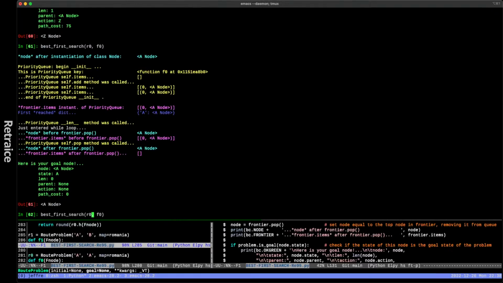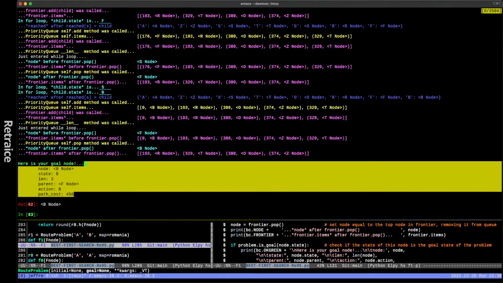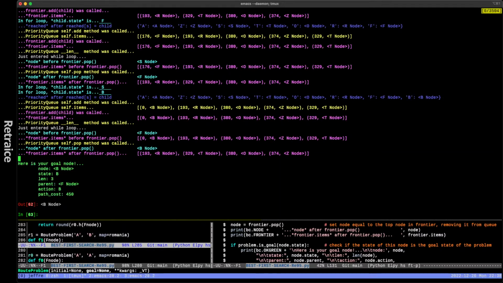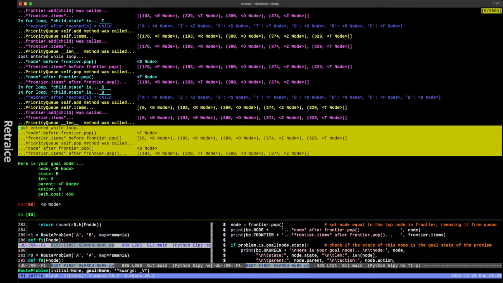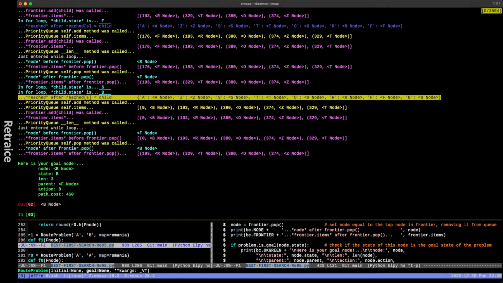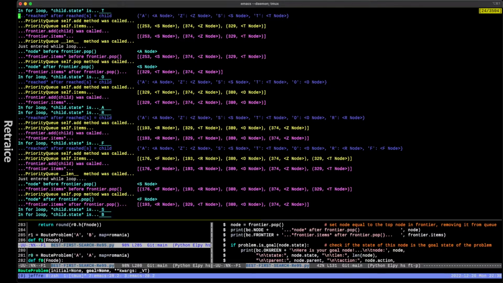Let's do our problem 1, and F1, a little bit more complicated. We got to state B with a path cost of 450. We definitely had a priority queue, and the reached nodes is the one that never stops growing. You see the blue here, that's reached.